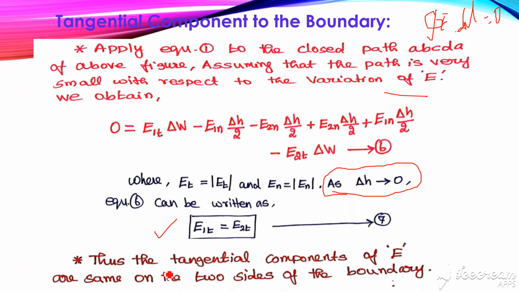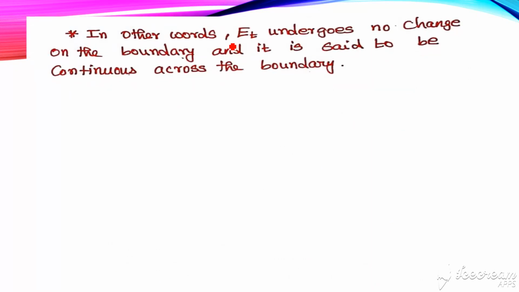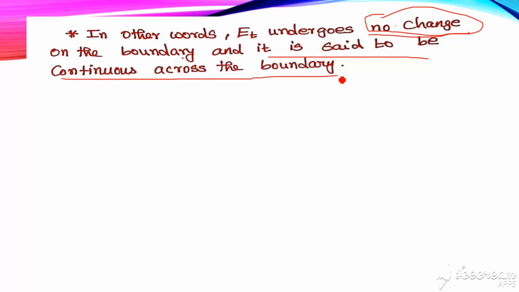From equation 7, we defined that the tangential component of E is the same on both sides of the boundary. In other words, E_t undergoes no change at the boundary, and it is said to be continuous across the boundary.